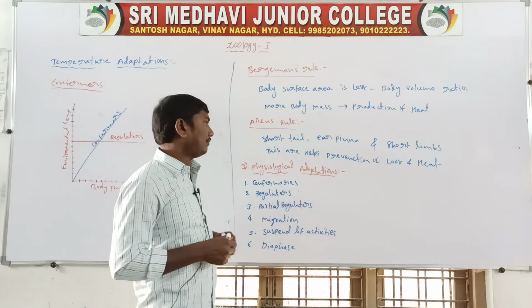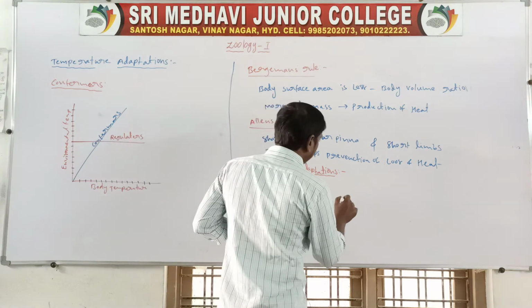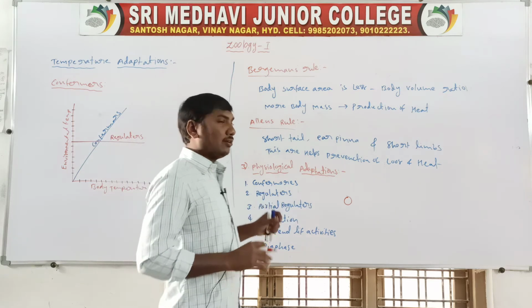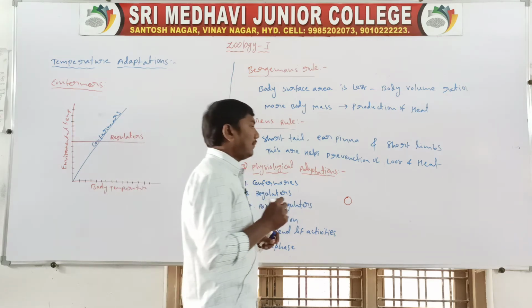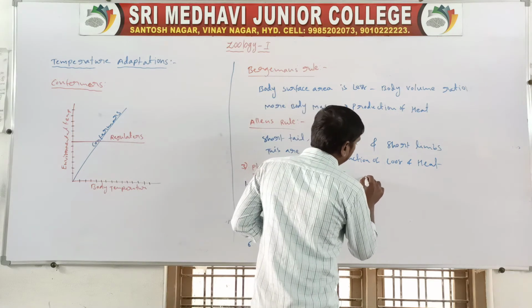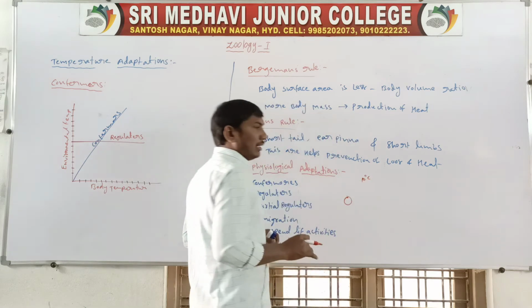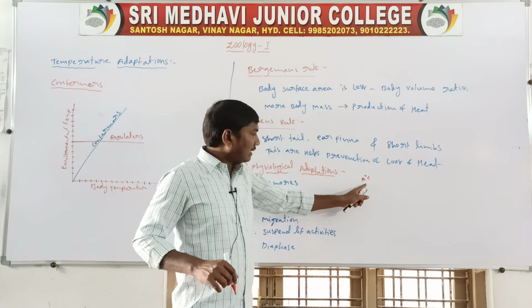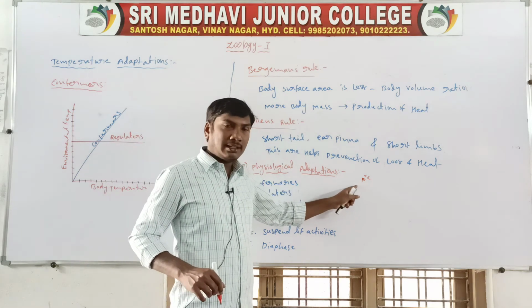For example, take one organism. Up to a certain temperature, say 10 degrees centigrade, the body temperature follows the environment.